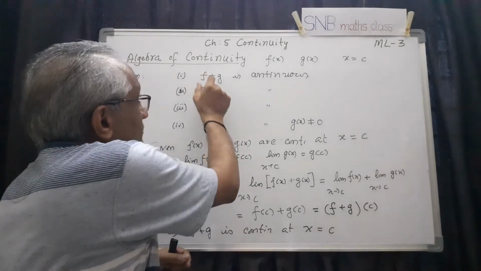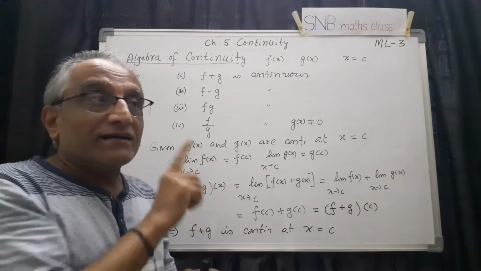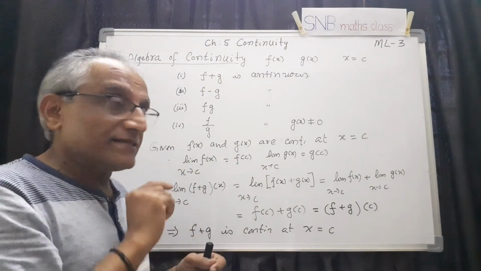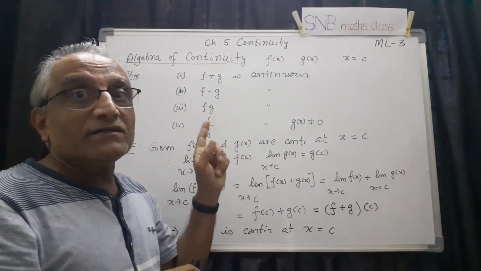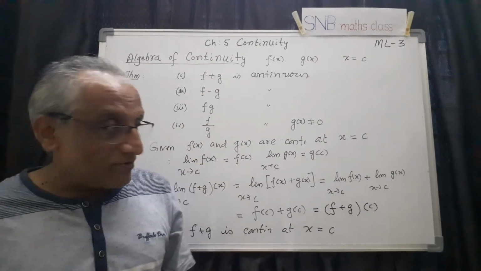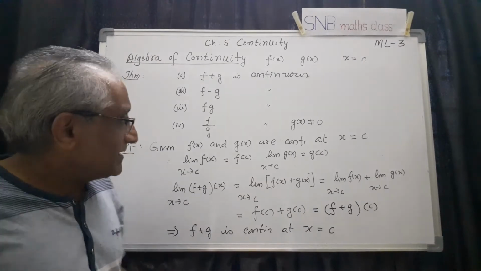That means the domain of f and the domain of g should be the same. Otherwise, addition is not defined. So that is a basic assumption. Same thing here. The understanding is that they must have a common domain. So that is another important thing. Now, in the same way, I need not prove the remaining.